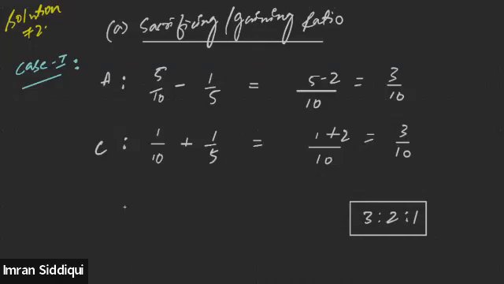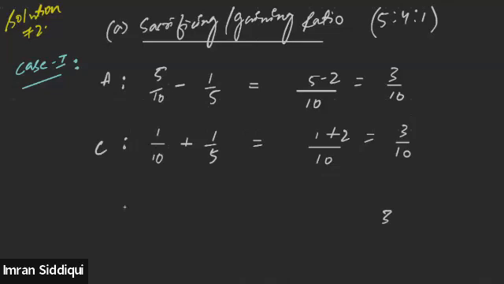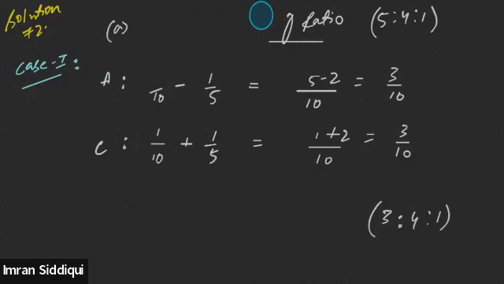Right? Earlier the ratio between A, B, and C was 5:4:1. Now the new ratio will be 3:4:1. Only the ratio of A and C will change in the first situation.